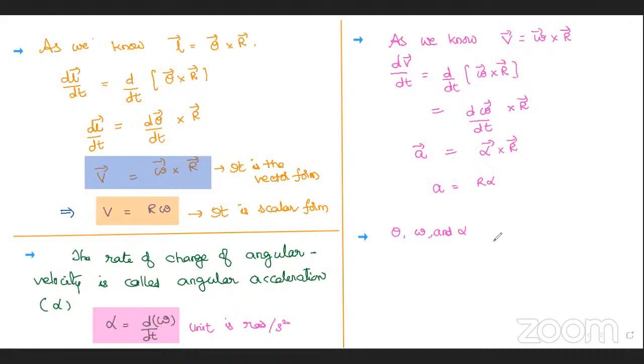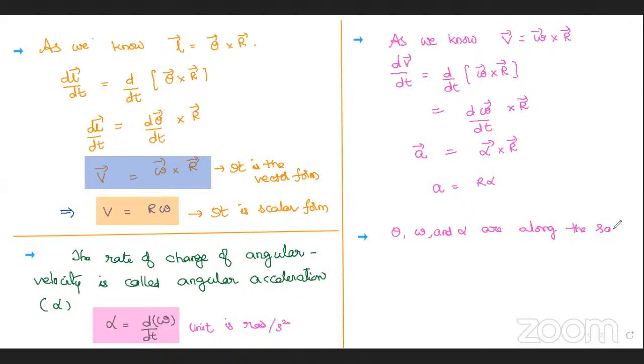All three are in the same direction. Any wrong I wrote, Nana, here? Or else better I write, or along the same line. Yes. Thank you, Nana. Or along the same line.